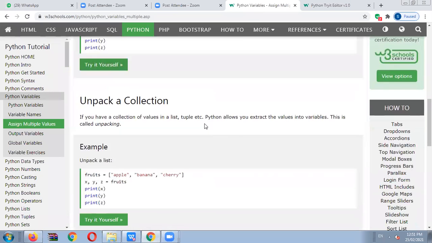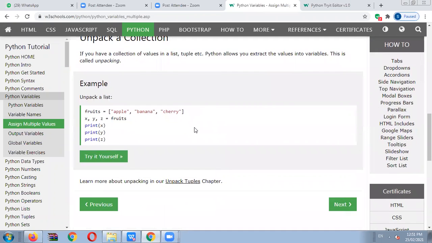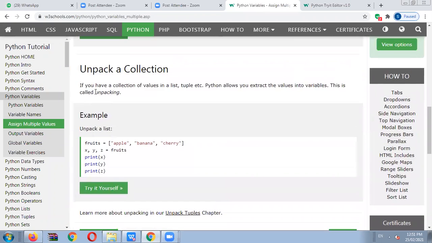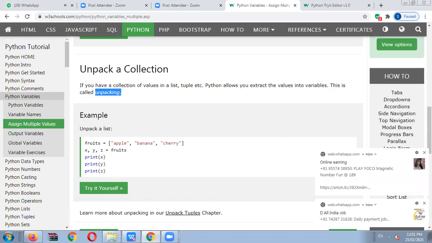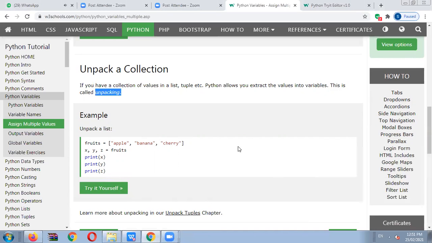Then unpack a collection. So see here, unpack a collection means what? If you have a collection of values in a list or a tuple, Python allows you to extract the values into variables. This is called unpacking. Other programming languages can't use this type of unpacking concept, but in Python programming the unpacking part is available. So fruits is equal to, here we have to use the list part.